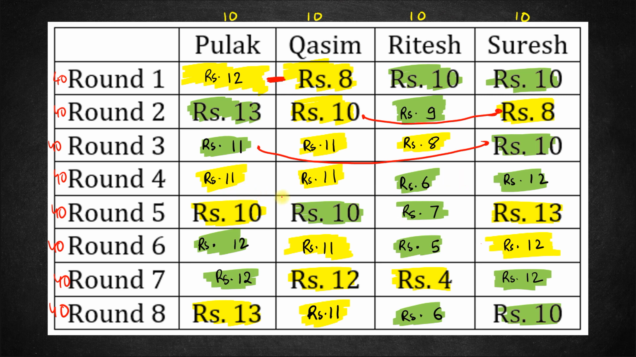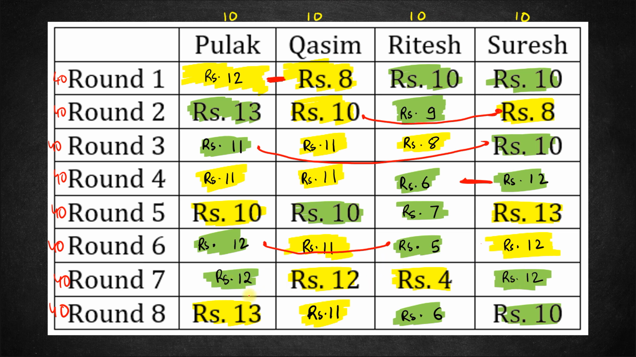Next, a difference of 1, so a bet of 1. Again a difference of 1 here, bet of 1. So no betting of 2 rupees in round 5. In round 6, this is a difference of 2. So Pulak bets 2 rupees with Ritesh. And Qasim bets 1 rupee, Suresh bets 1 rupee. So no bet of 2 rupees here. Next, no difference here. 1 rupee difference, 1 rupee difference, no difference. So no betting of 2 rupees in round 7.